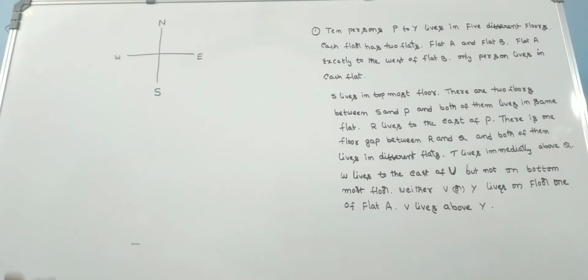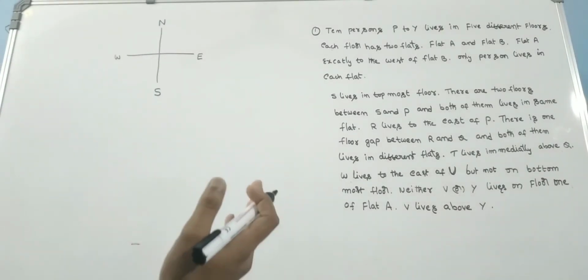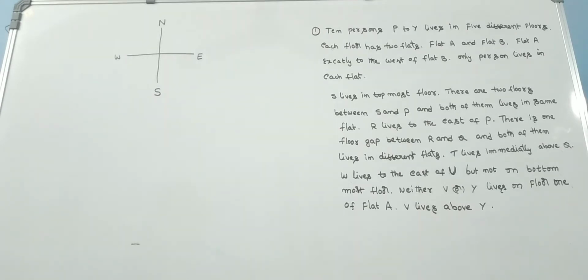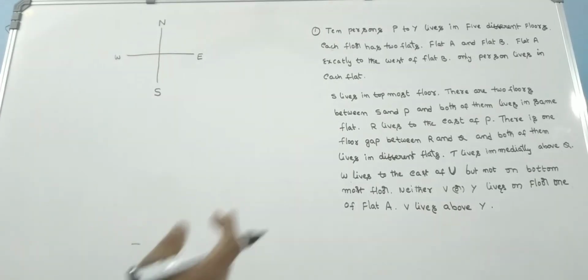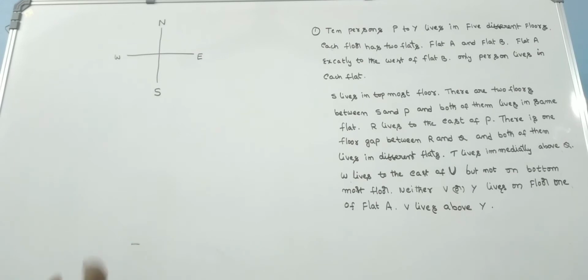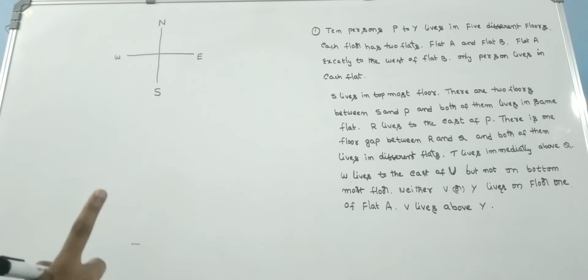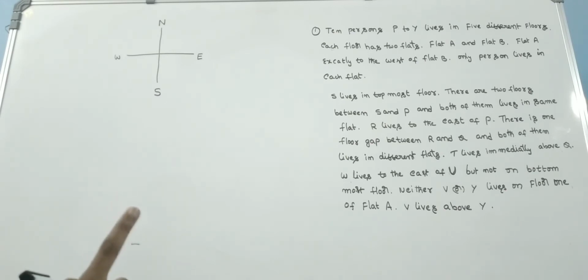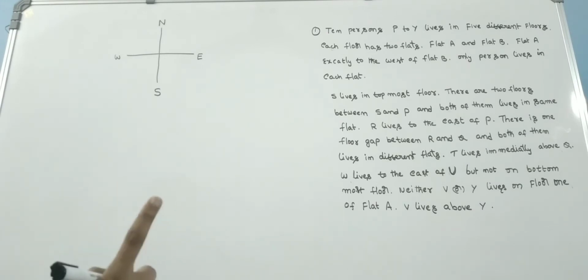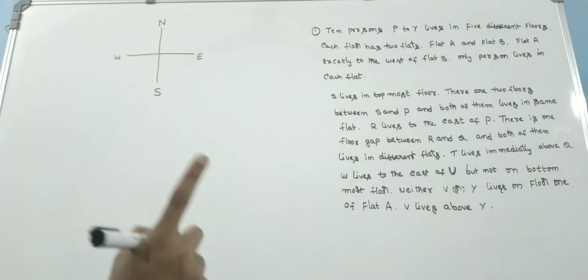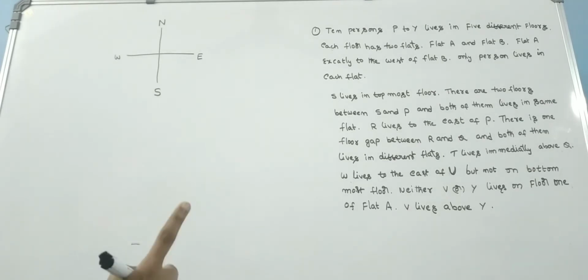See friends, today we are going to discuss the seating arrangement problems which are given in reasoning. First problem: 10 persons P to Y live in 5 different floors. Each floor has 2 flats, flat A and flat B. Flat A is exactly to the west of flat B.